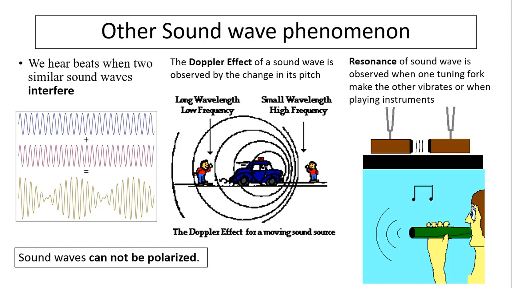Other sound phenomena. One phenomenon we have learned is interference. So we know when two sound waves are together, they produce beats. Over here, constructive interference is a louder sound, destructive is silence. Then you have loud, silence, and therefore you have beats.